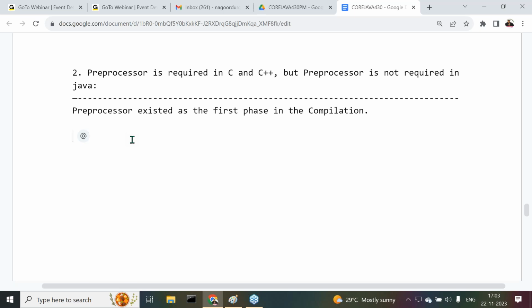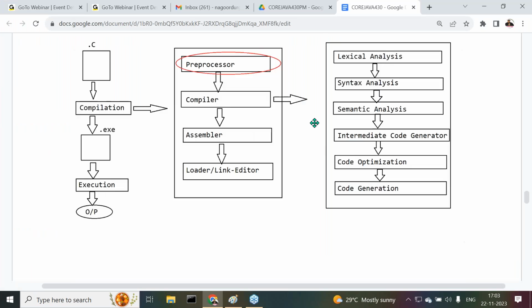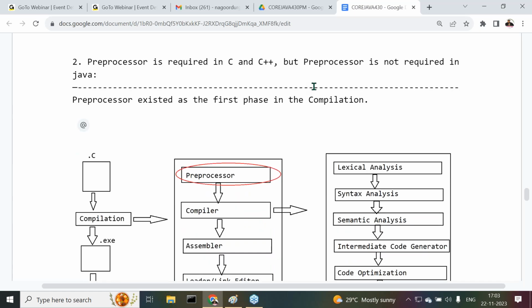That's okay, fine. But what is the purpose of this preprocessor? What is the need of this preprocessor? I'll give some points to know. First of all, tell me, in C and C++, the complete predefined library was provided in the form of header files.